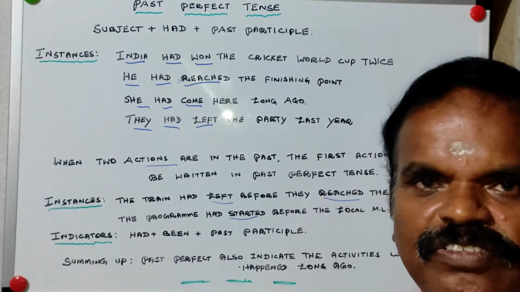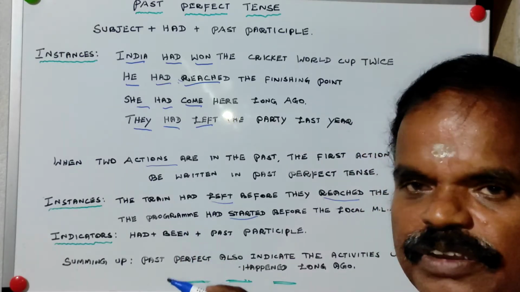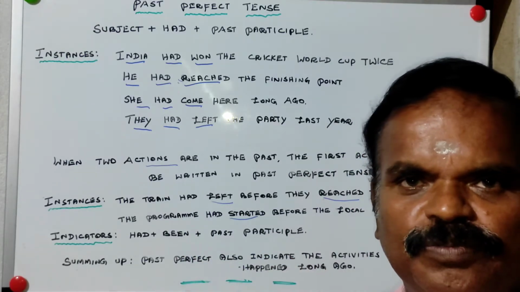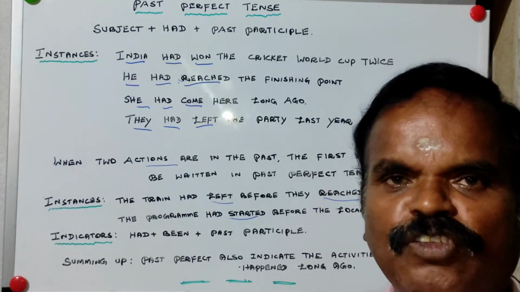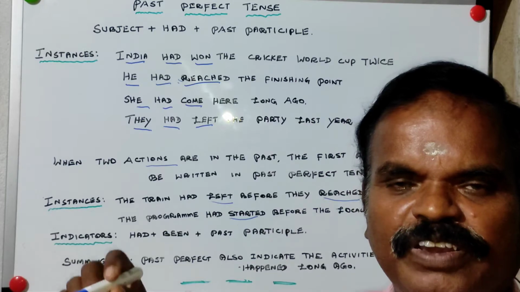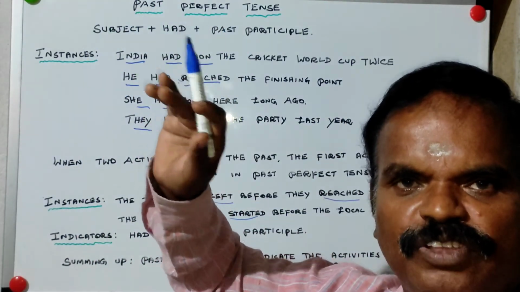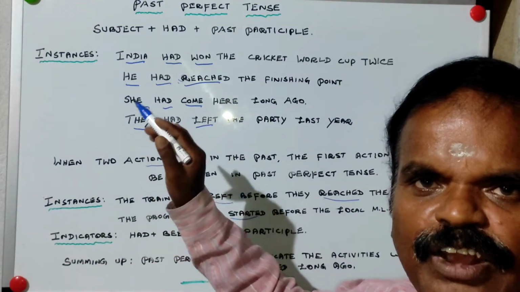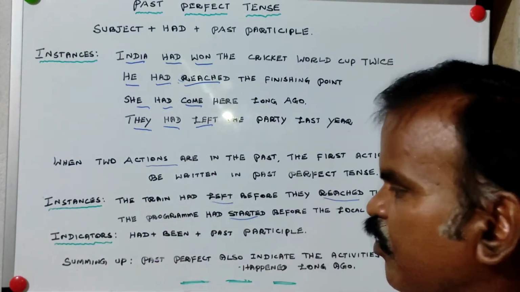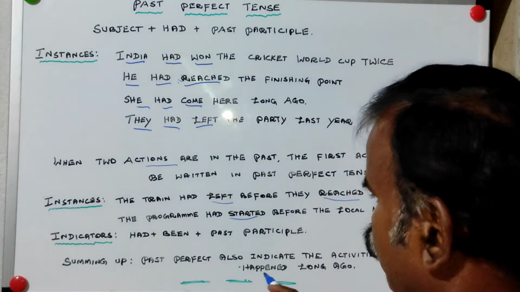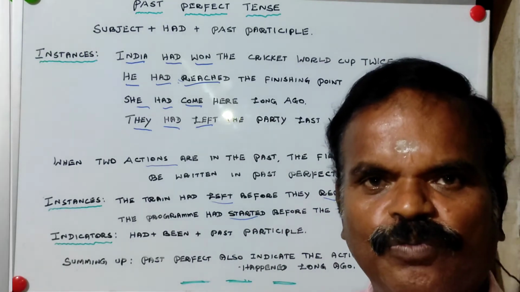So what are the indicators of this tense? Had, been, plus past participle, uniform for all the subjects. So I would like to sum up. What is past perfect tense? Past perfect tense is used to refer to the first action when there are two actions in the past, and had, been and past participle are common for all the subjects. And past perfect tense is also used to indicate actions which happened long ago.